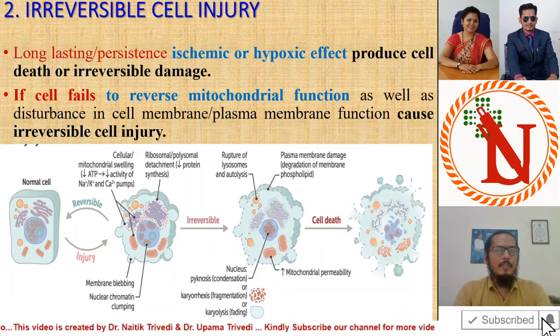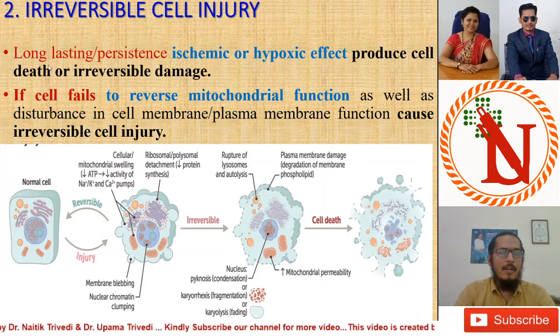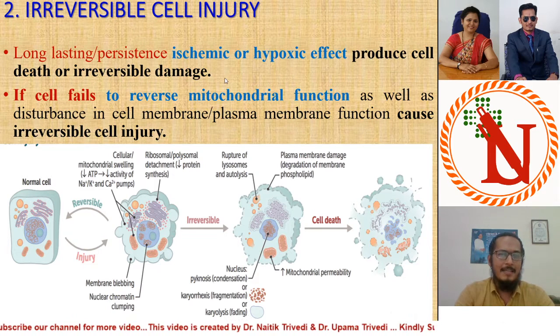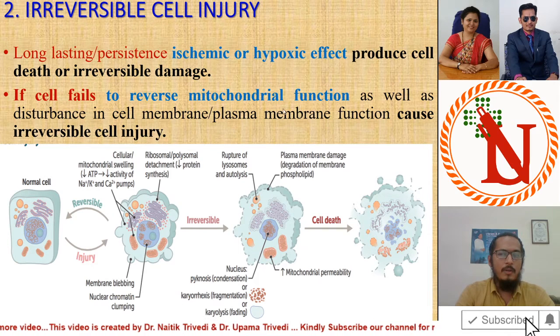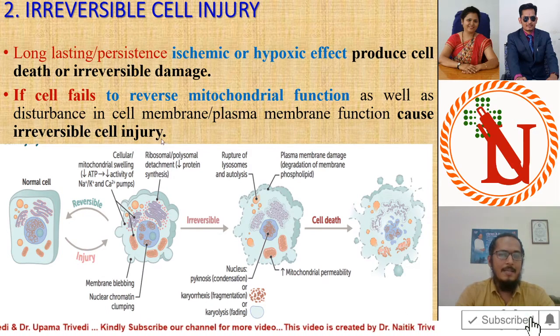Now, irreversible cell injury. What is irreversible cell injury? Long-lasting or persistent ischemic or hypoxic effects produce cell death, or irreversible cell injury. If the cell fails to reverse the mitochondrial function, disturbance in the cell membrane or plasma membrane function causes irreversible cell injury.